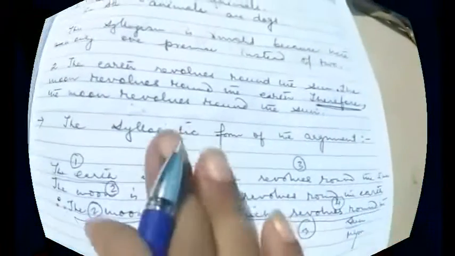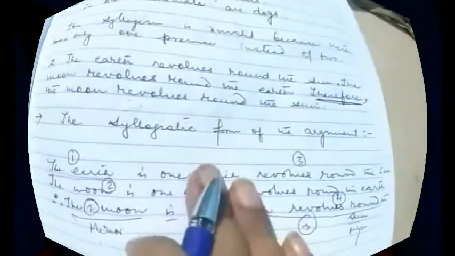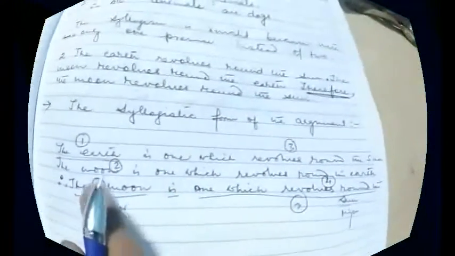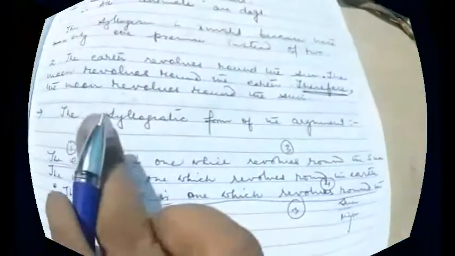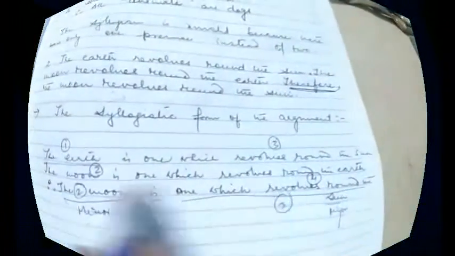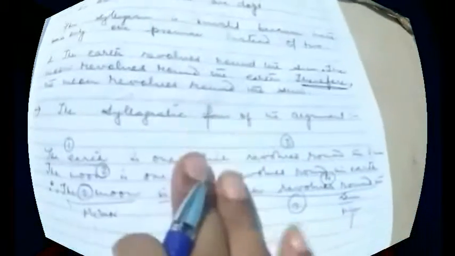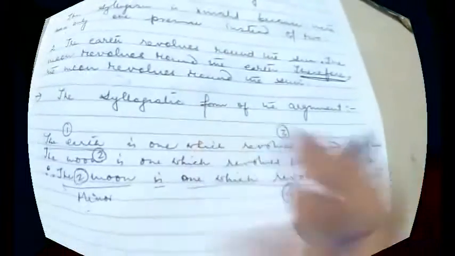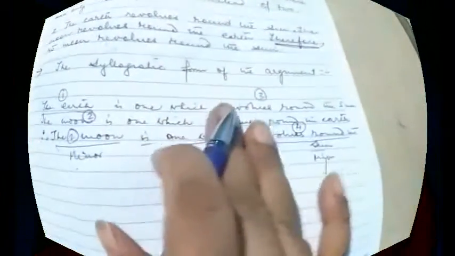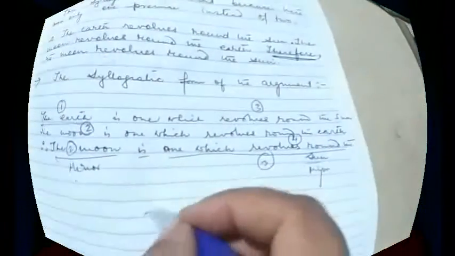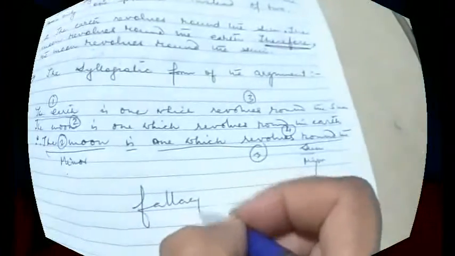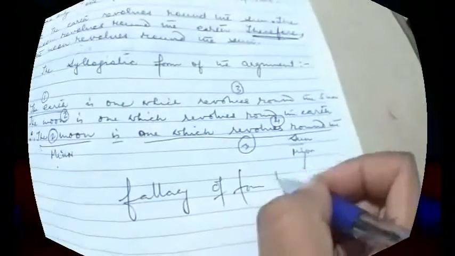But we know that in syllogism there must be three and only three terms. But here in this syllogism we have got four terms. The second and third are used twice, but the first and fourth are two different terms. So here are four terms instead of three. So this argument is fallacious, and the name of the fallacy is the fallacy of four terms. Okay. Now the next one.